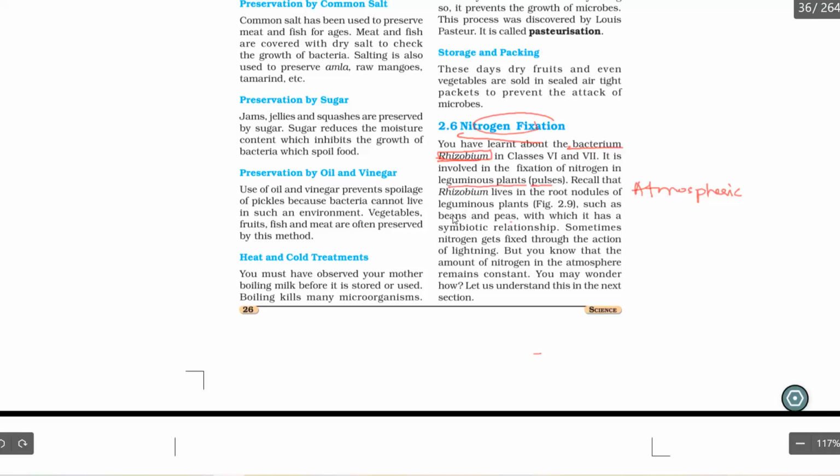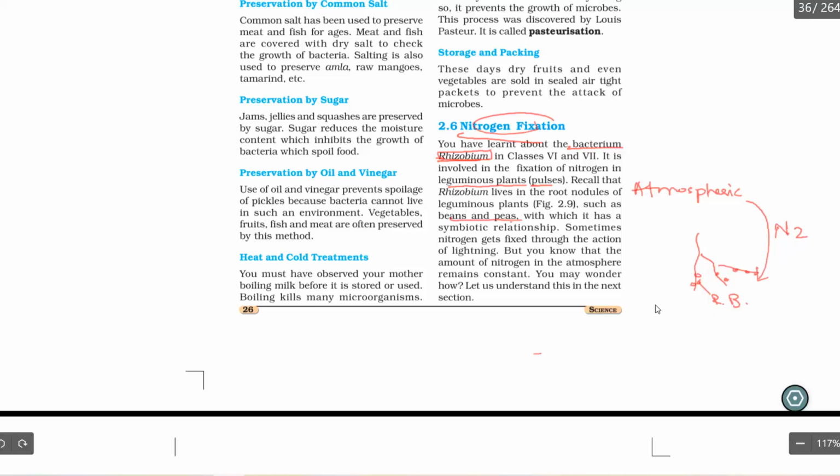This bacteria you are going to see mainly in leguminous plants, that is, in pulses like beans and peas. In these plants, the roots contain some nodule-like structures. They are called what? Root nodules. In these nodules you are going to see the rhizobium bacteria. This rhizobium bacteria is going to take the atmospheric nitrogen.